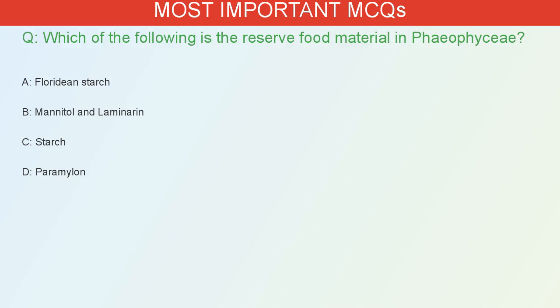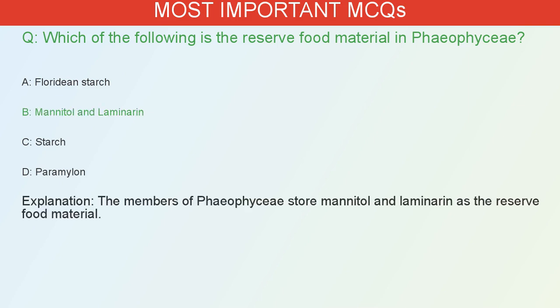Which of the following is the reserve food material in Phaeophyceae? A. Floridean starch. B. Mannitol and laminarin. C. Starch. D. Paramylon. The correct answer is B. The members of Phaeophyceae store mannitol and laminarin as the reserve food material.